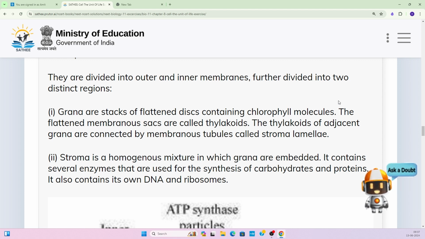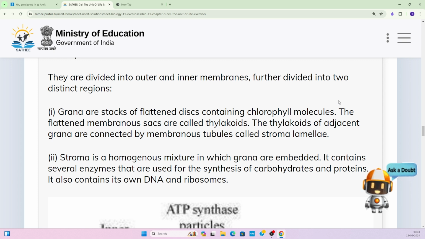So this is very important: this stroma part has a lot of enzymes that are involved in the synthesis of carbohydrates and proteins, and it also contains its own DNA and ribosomes, as we have seen in the case of mitochondria.